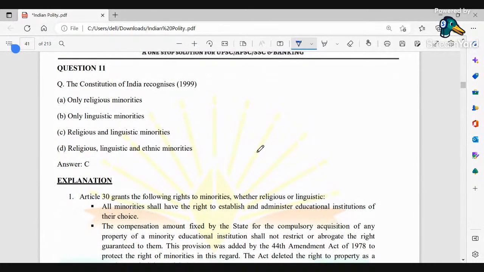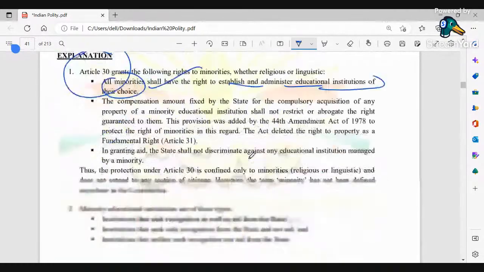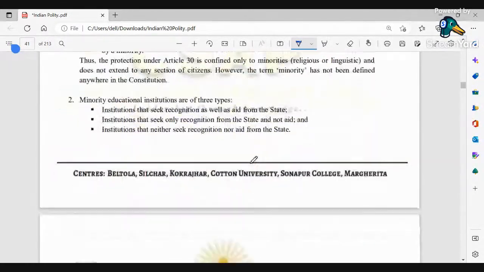Next, if I see, the Constitution of India recognizes what? Only religious minorities, linguistic minorities, religious and linguistic minorities, as well as religious, linguistic, ethnic. Ethnic we do not recognize. What do we recognize? Both religious and linguistic. And this is basically granted by Article 30 of the Indian Constitution. So all minorities shall have the right to establish and administer educational institutions of their choice. So it is basically defined under Article 30.